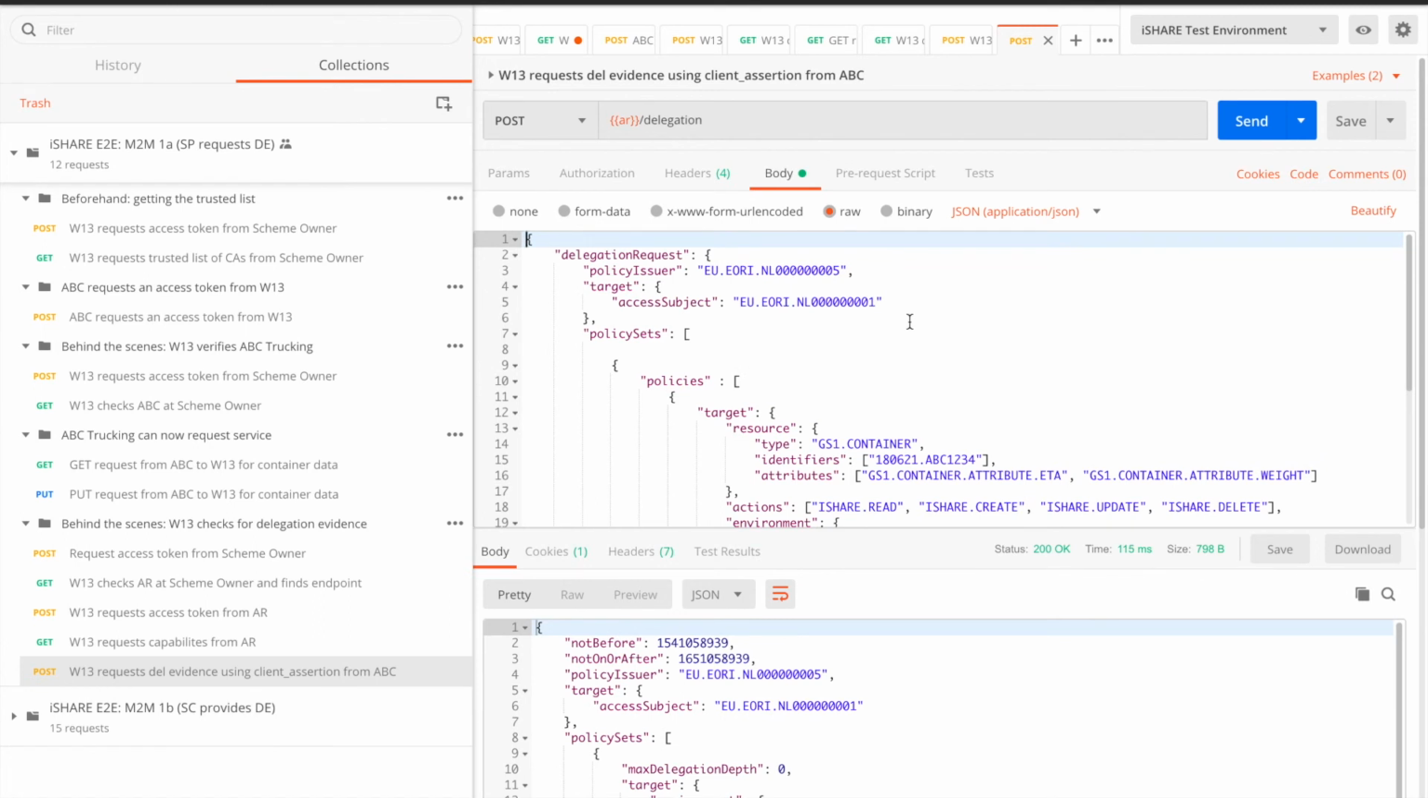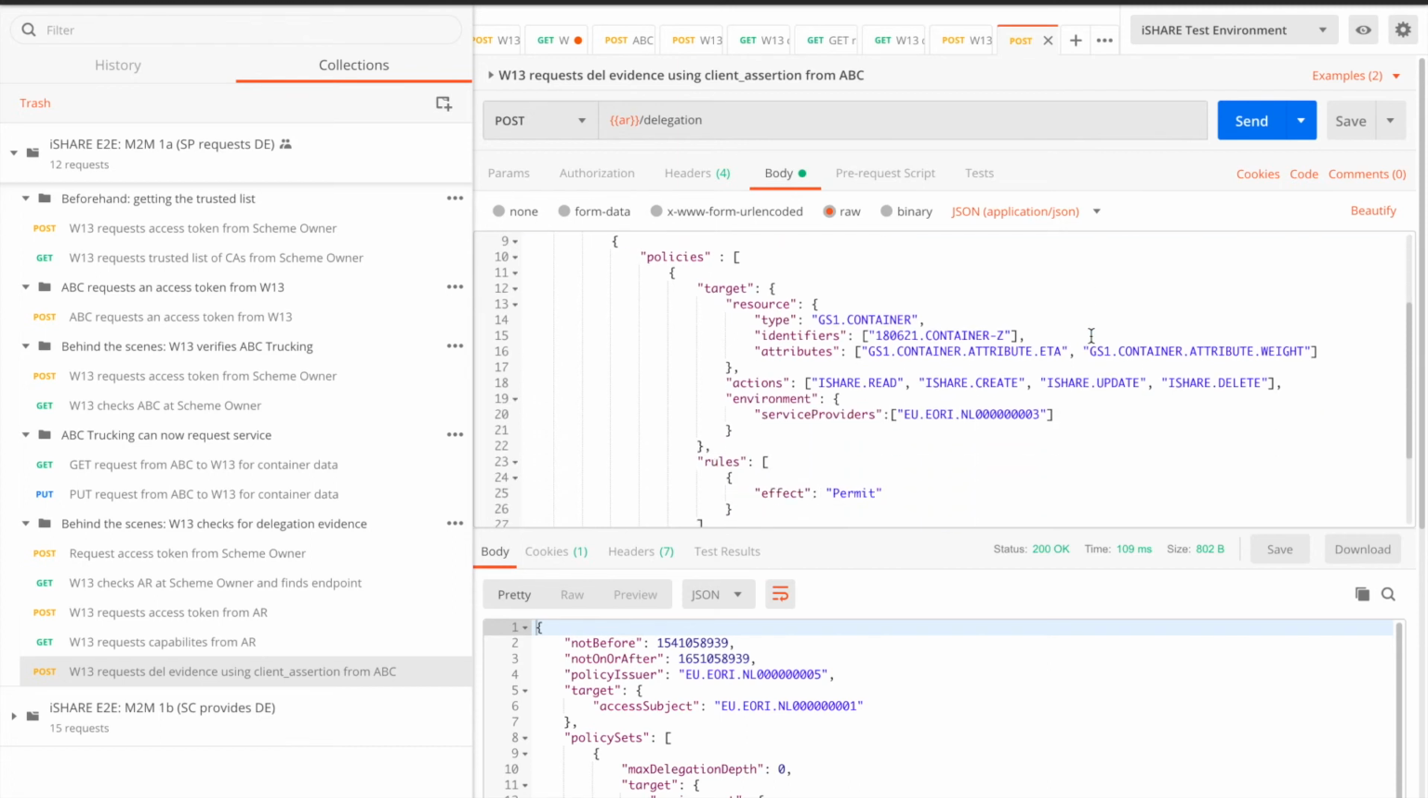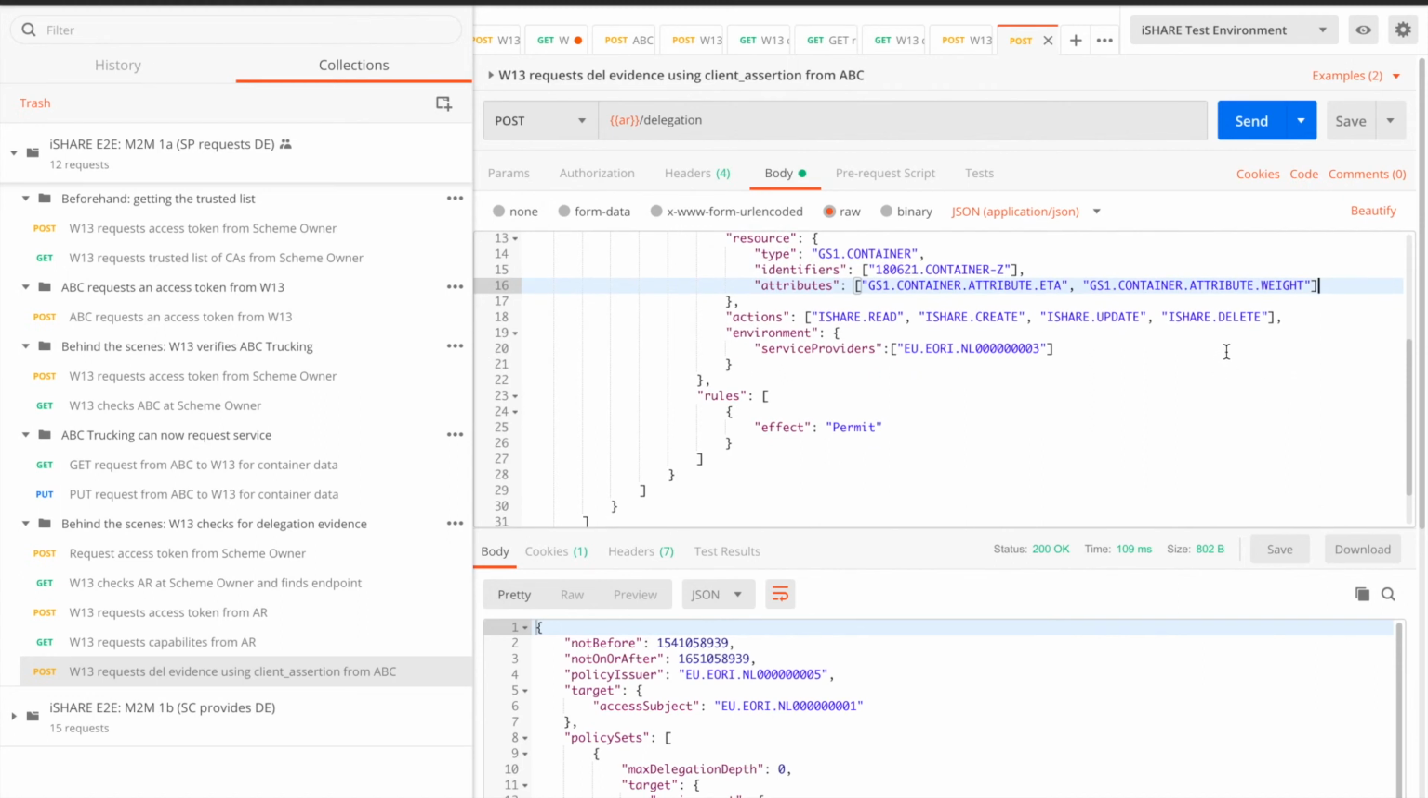To request delegation evidence, you need to know how the delegation request works. This is explained in a different video by us. But to go through it quickly, Warehouse 13 is requesting delegation evidence in the following way. It actually asks, is there a policy issued by Banana & Co. to ABC Trucking with regards to container Z? Asking about the estimated time of arrival and asking about the weight of this container. And is it allowed to do so at me, Warehouse 13? And it asks if this is permitted.